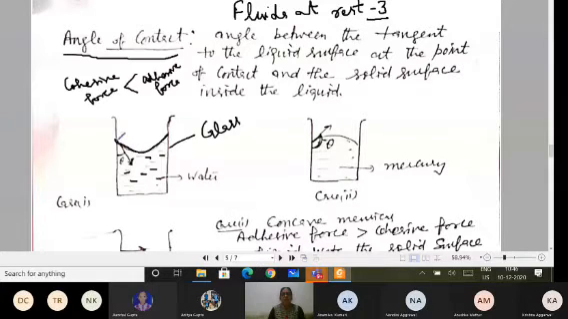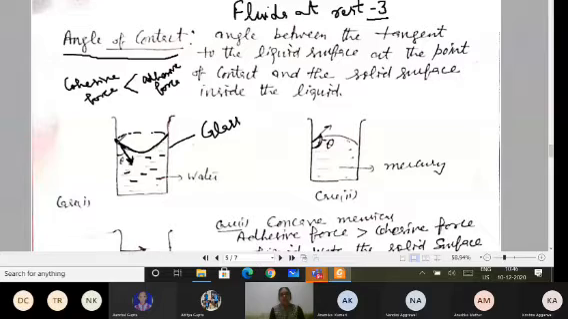And what is the angle of contact? When you see water in the container from above, you see the circular shape of the meniscus. But when you see from the front, then you are able to see the concave shape. That you must have observed if you put water in any glass container.